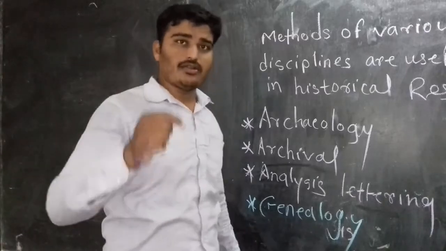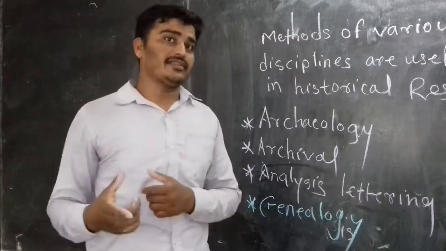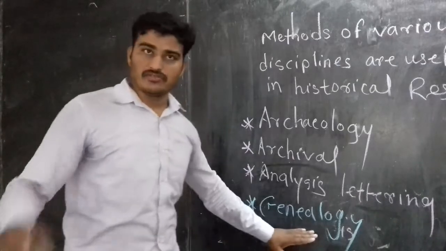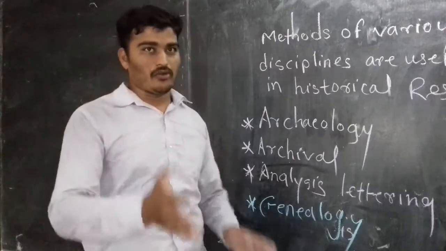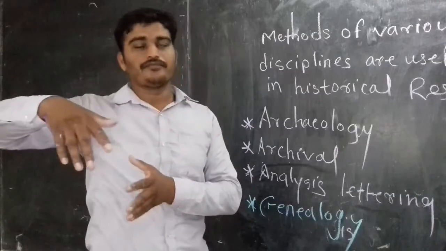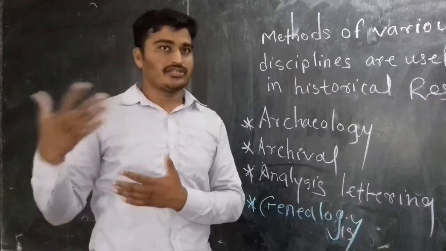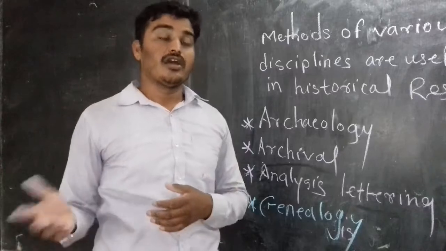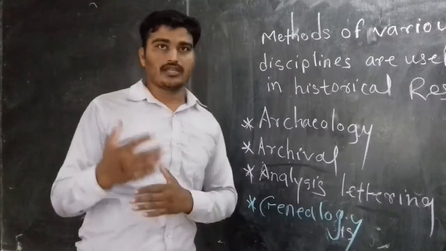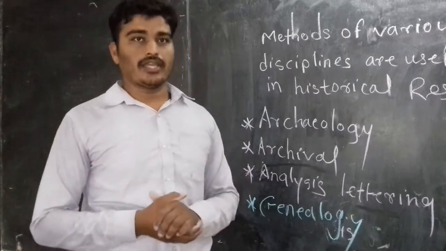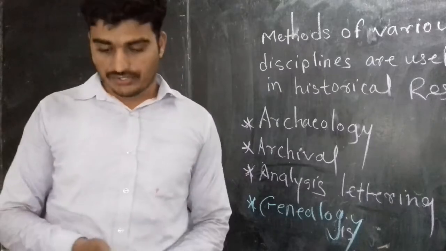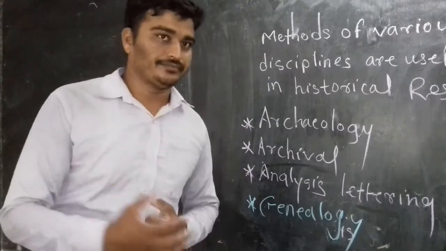So whenever a historian or author is going to write a book, he must use the method of genealogy and he must find out the information about a particular generation which ruled over a particular country, and he should write the book based on the information of a particular king, queen or prince. Okay. Now we are going to see the next one, tradition of historiography. Okay.